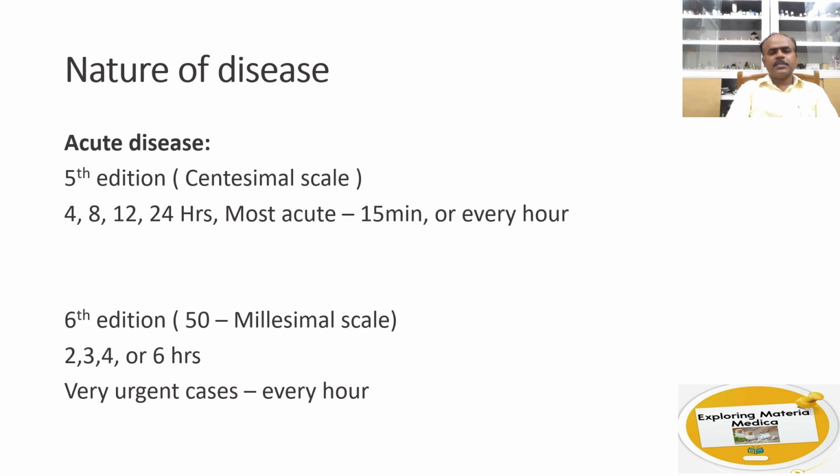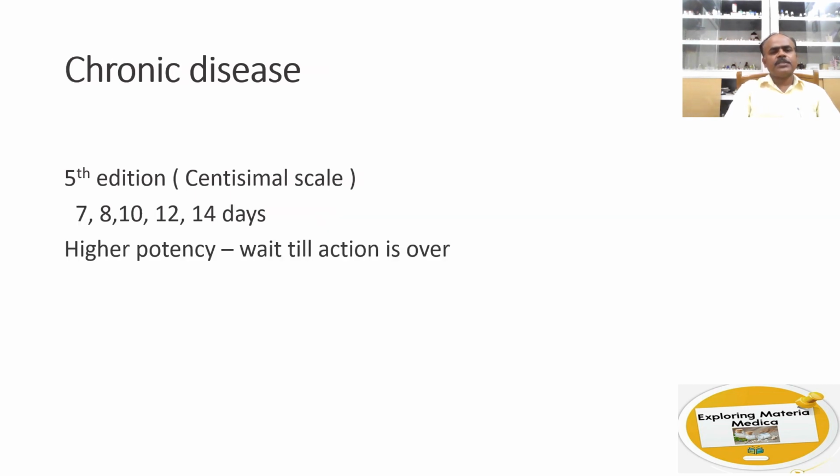So depending on the nature of the disease, that is acute disease, in 5th edition of Organon, in centesimal scale, Hahnemann asked to repeat every 4 hourly, 8 hourly, 12 hourly or 24 hours, and in most acute cases 15 minutes or every hour. In the 6th edition, for the same acute disease in 50 millesimal scale, Hahnemann asks us to repeat the doses in the 2nd, 3rd, 4th or 6th hours, and in very urgent cases every hour. So in chronic diseases in 5th edition in centesimal scale, Hahnemann asks us to repeat on 7, 8, 10, 12 or 14 days, and even higher potency, wait till the action is over.